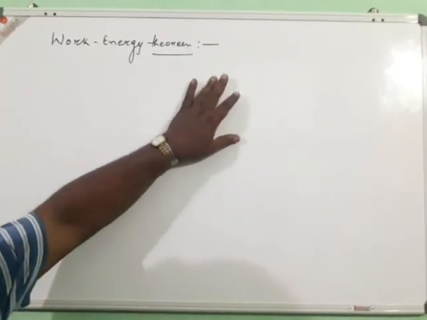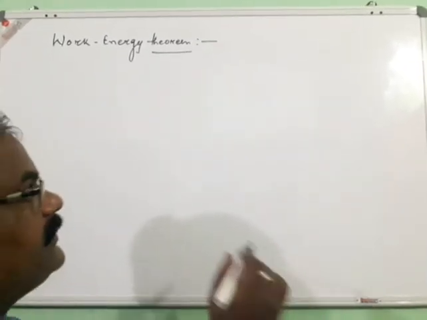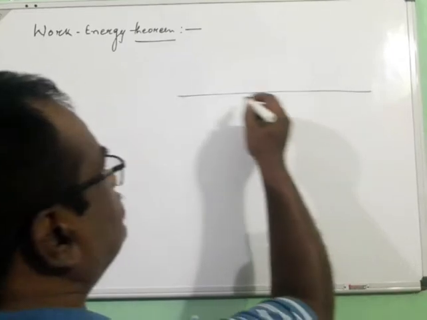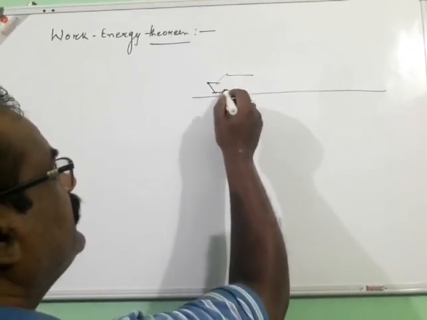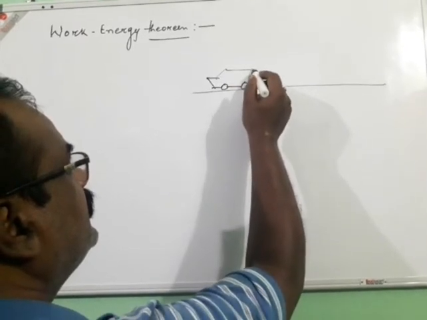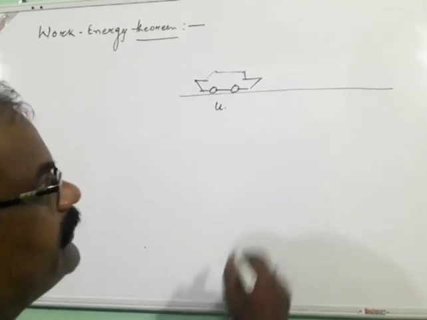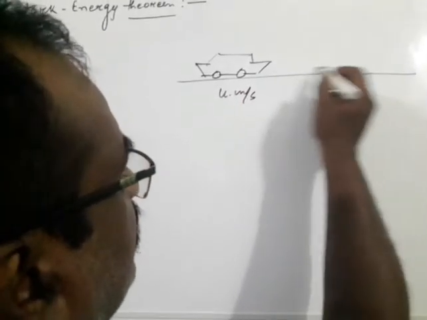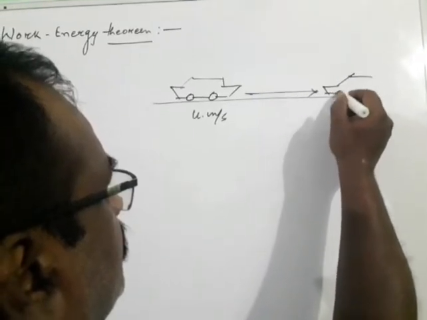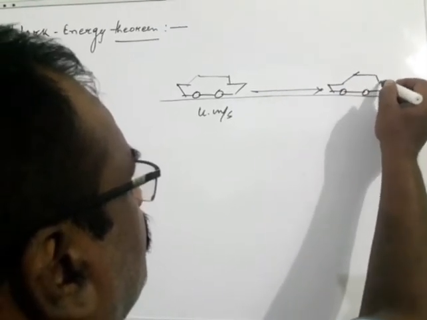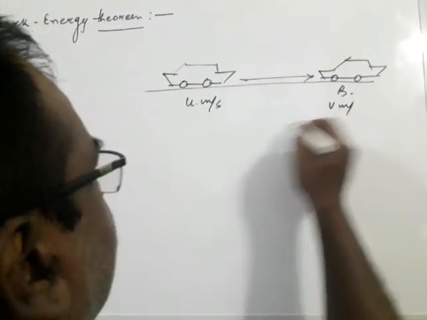After deriving the expression for kinetic energy, now we will discuss the work energy theorem in the above example. What was the example we have taken? The car is moving initially with velocity u meter per second, and the car reaches B with v meter per second.